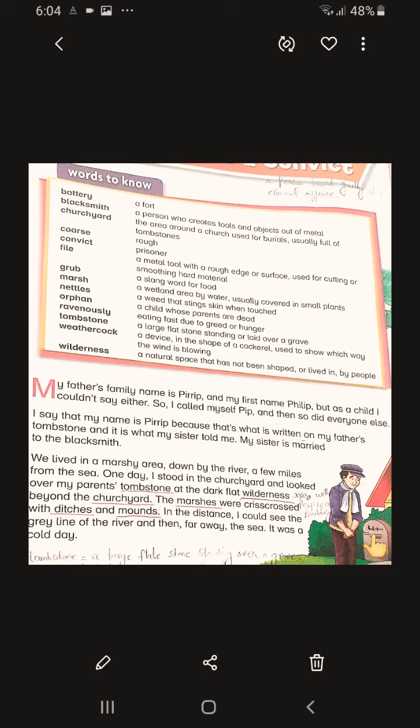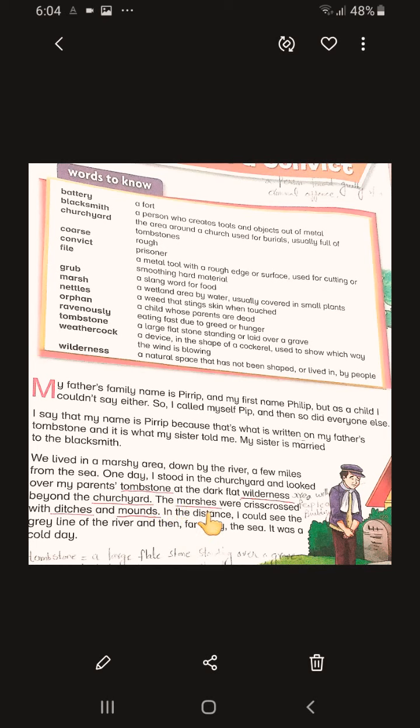This is a tombstone, where the boy is standing with a very gloomy appearance. At the dark, flat wilderness. Wilderness means an area with no people and no buildings. Beyond the churchyard. Usually churchyards are located in areas empty of people and buildings.